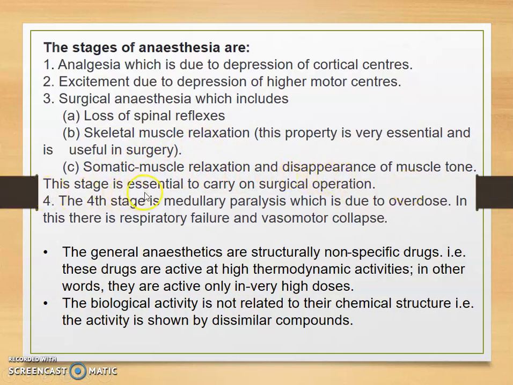This stage is essential to carry on surgical operations. The fourth stage is medullary paralysis, which is due to overdose. In this, there is respiratory failure and vasomotor collapse.